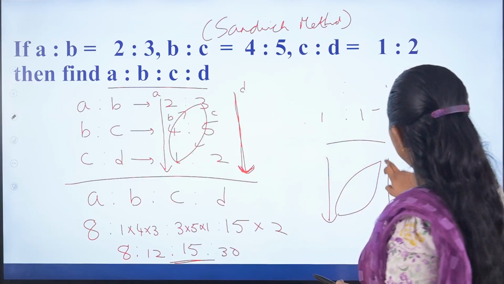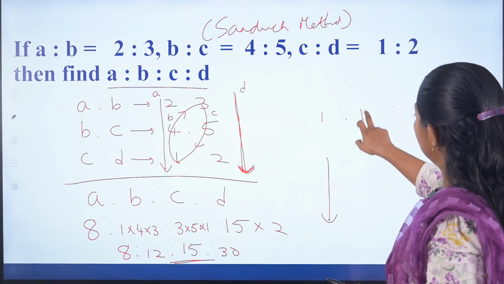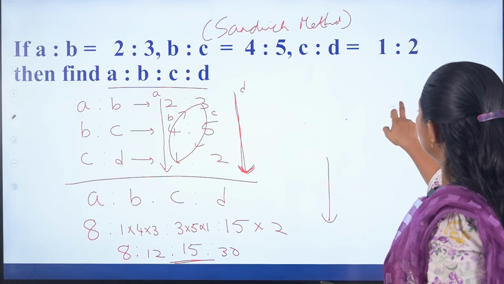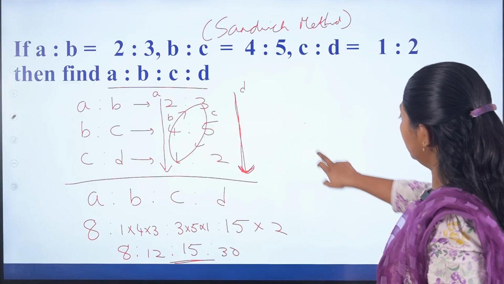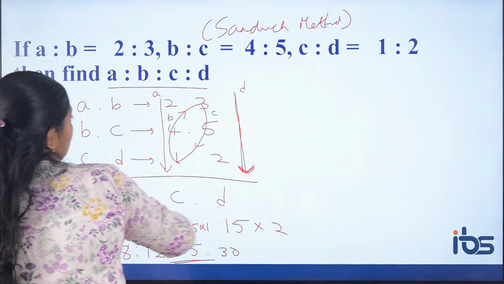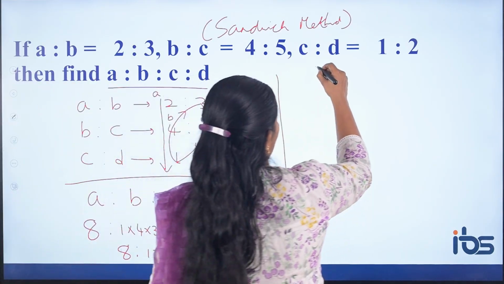So what is the vacant space method, we will discuss here. The best method is this sandwich method, which can be applicable to any 4 values. Comparison can be between 4 ratios. So what is this next method? Vacant space.